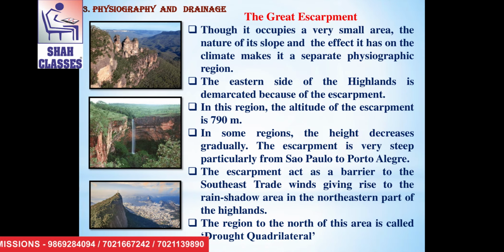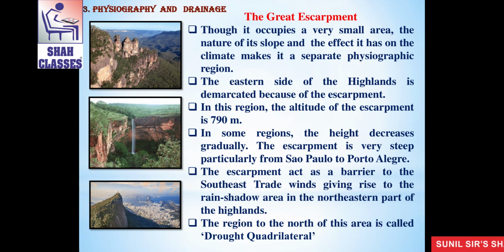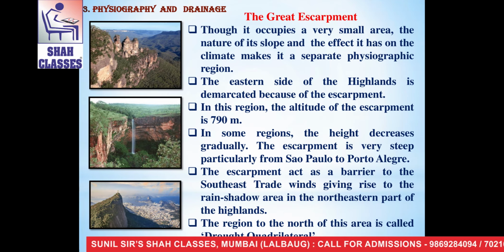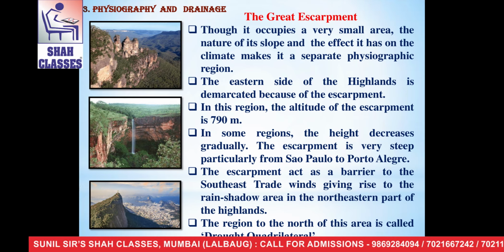In this region, the altitude of the escarpment is 790 meters high. In some regions, the height is gradually increasing. The escarpment is very steep, particularly from Sao Paulo to Porto Alegre.